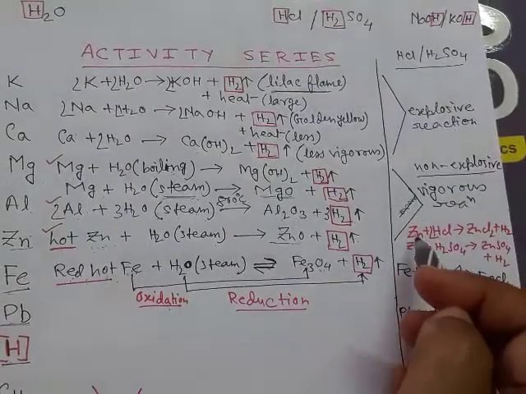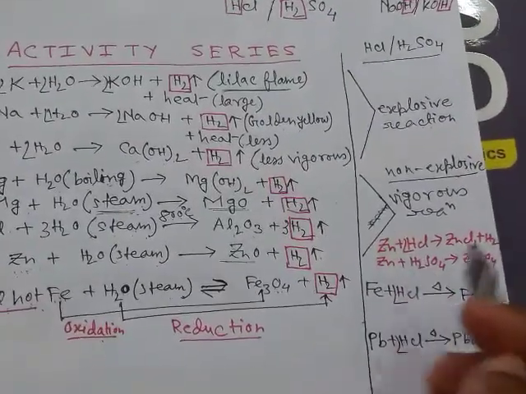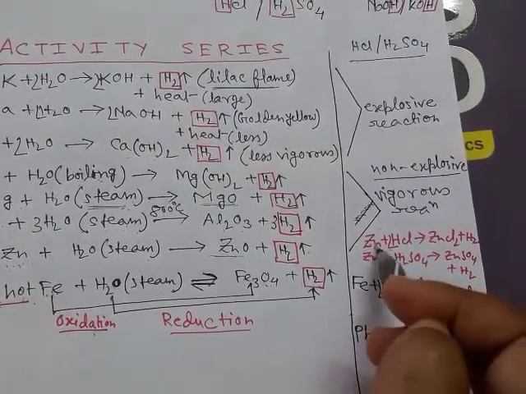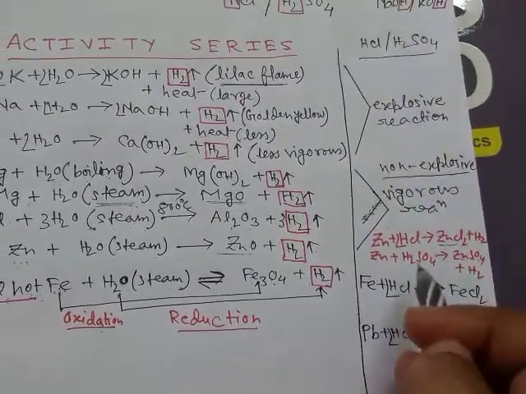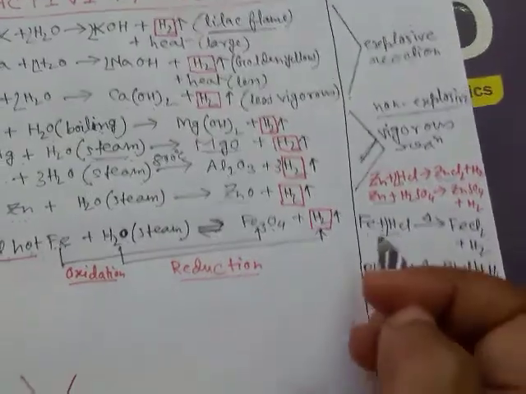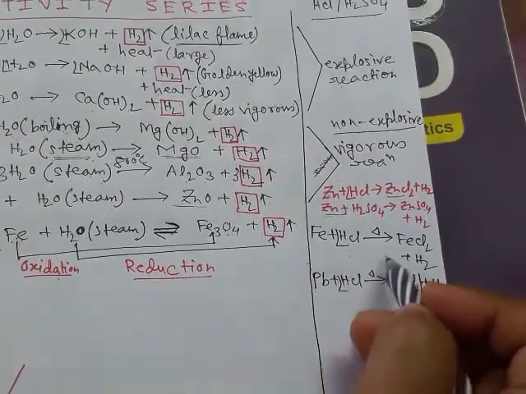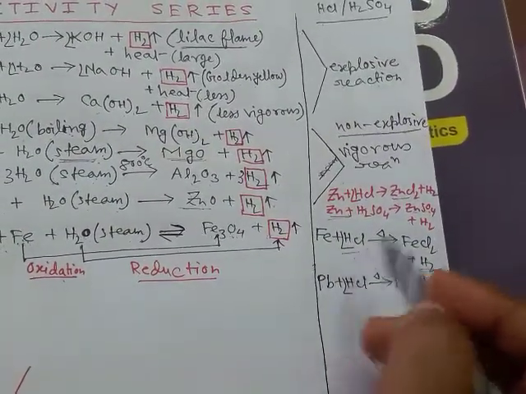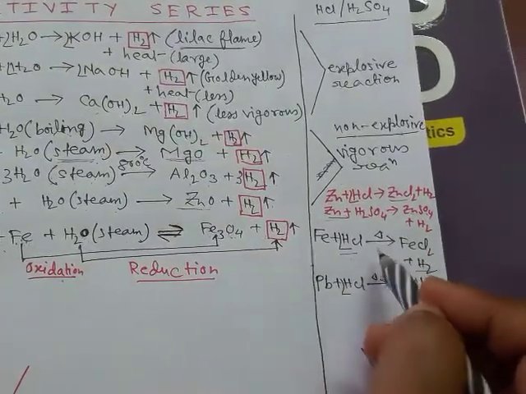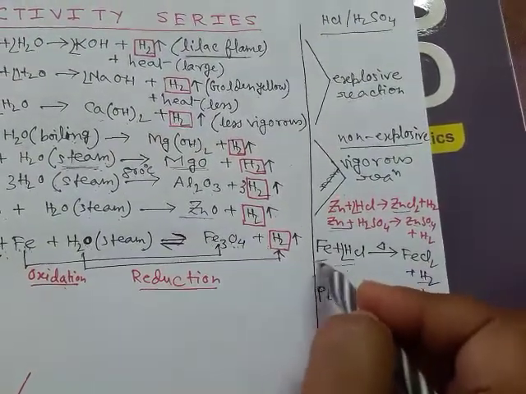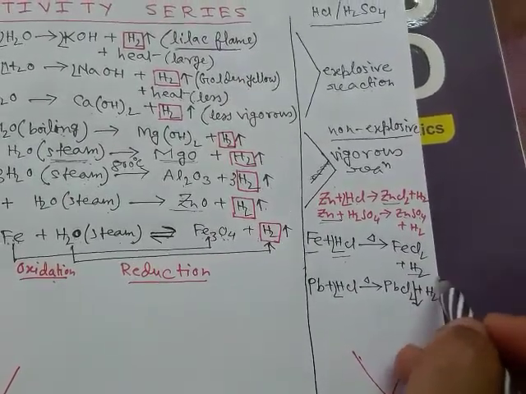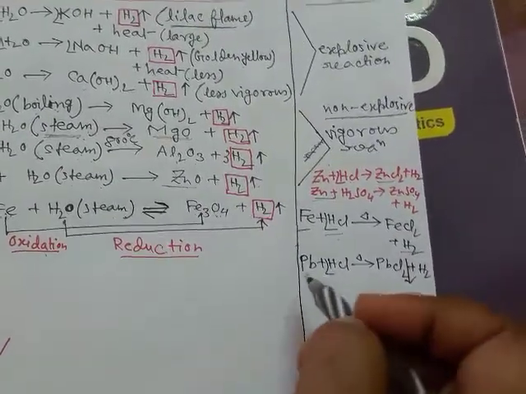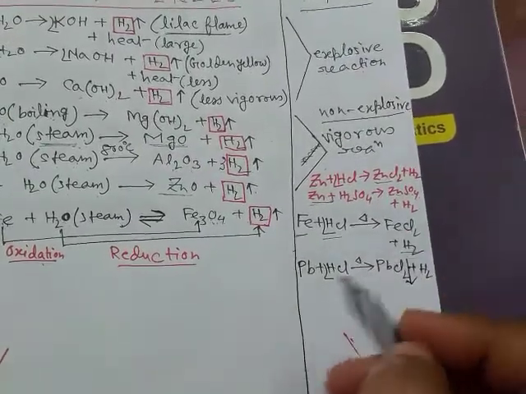Here the preferred metal to produce hydrogen is zinc. Zinc reacts with HCl or H2SO4 to form zinc chloride or zinc sulfate, so zinc is the preferred metal. Iron can also form hydrogen from HCl, but heating is necessary. Because iron is less reactive, due to heating other impurities are also formed along with hydrogen, so this is not the preferred reaction.